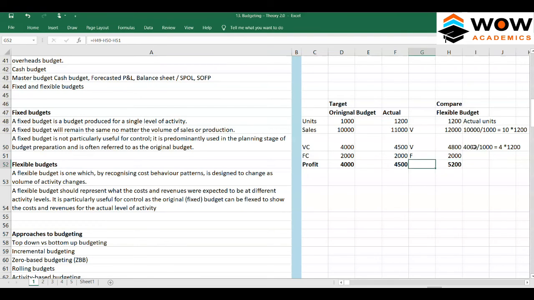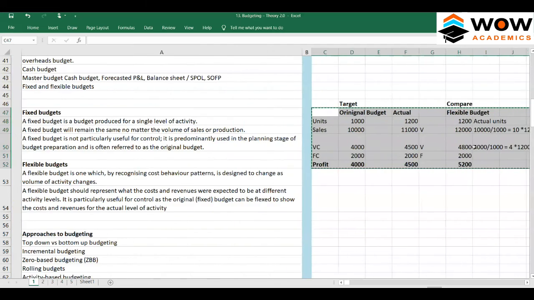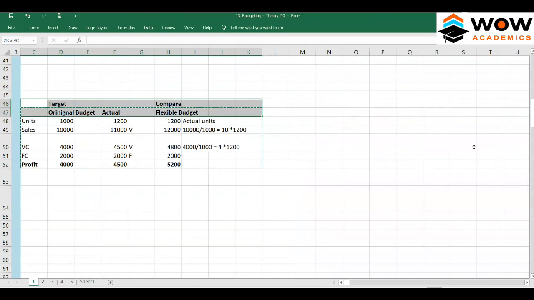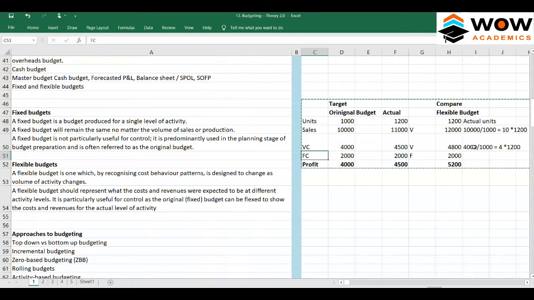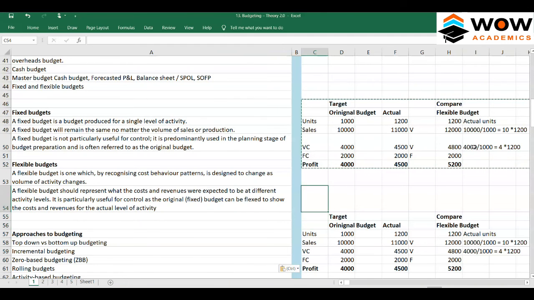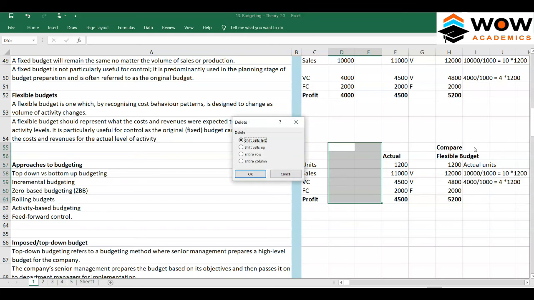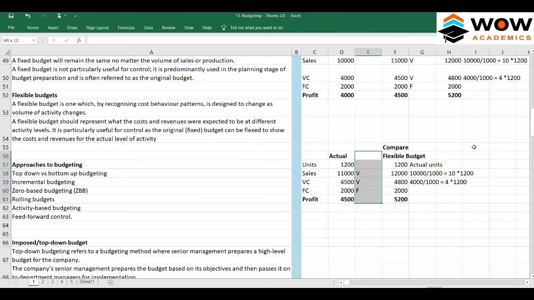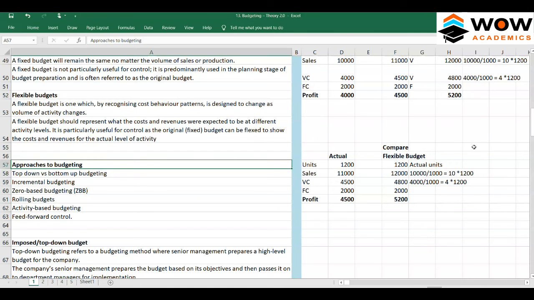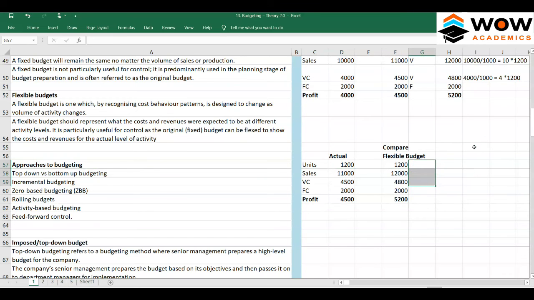Now we have to compare. We have to compare the flexible budget with the actual.